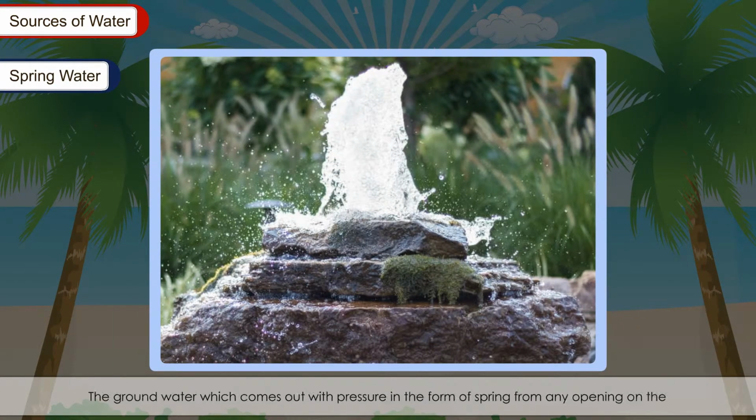Spring water. The groundwater which comes out with pressure in the form of spring from any opening on the earth is called spring water. It contains dissolved salts and minerals and it is free from suspended impurities. It also has some medicinal value.